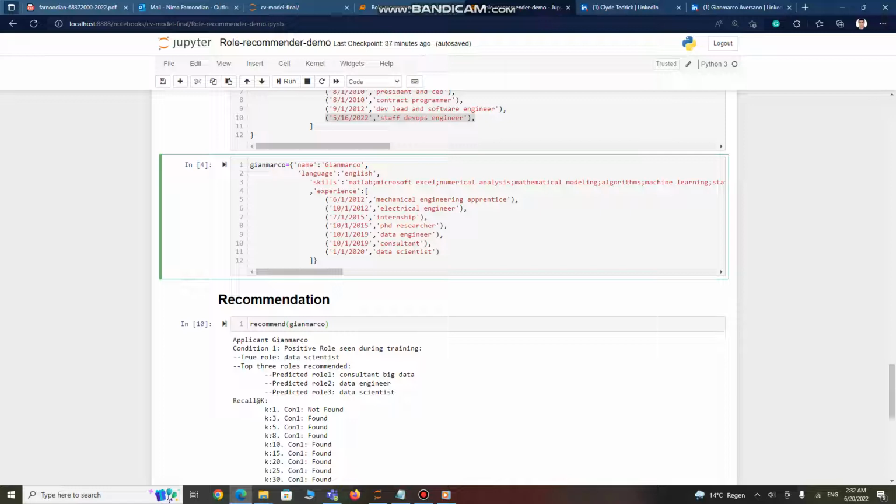So probably there were other applicants with the same or similar profile, so the model could predict that. I should mention that these two applicants have not been used for training.